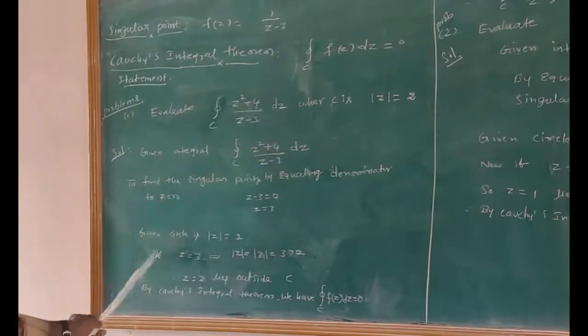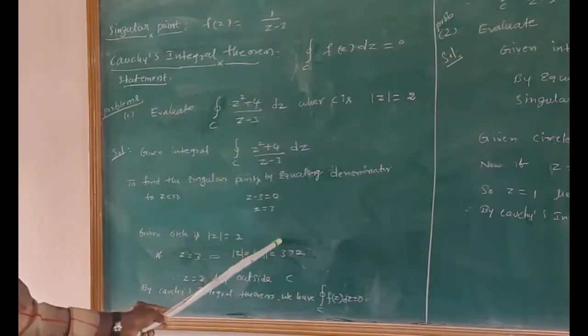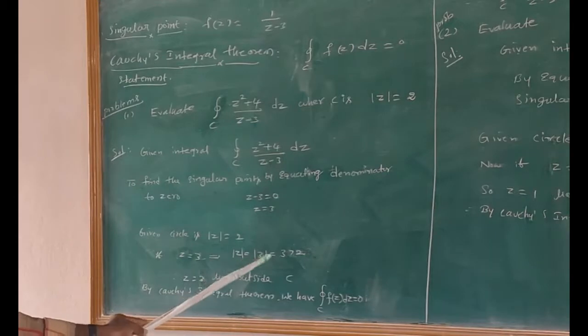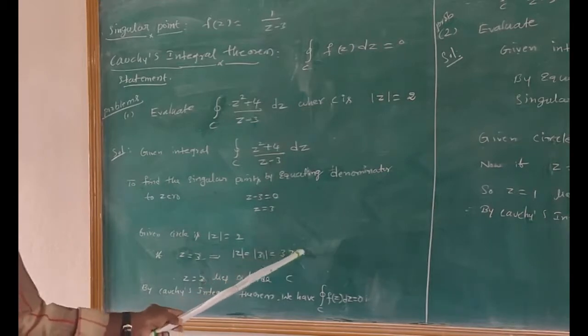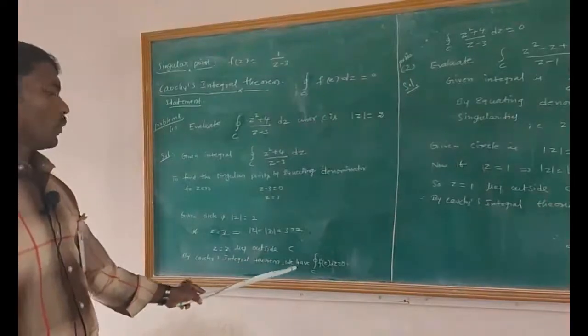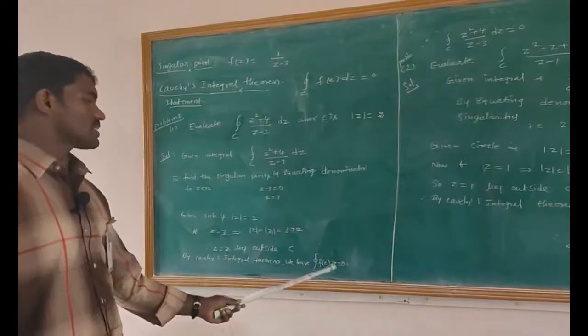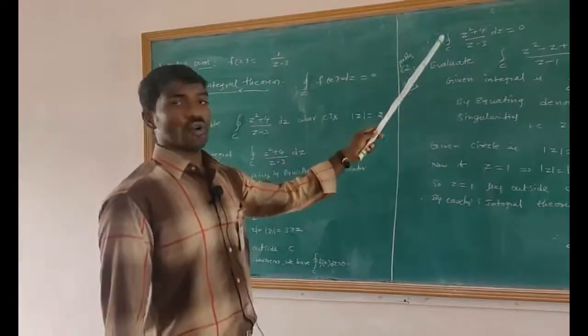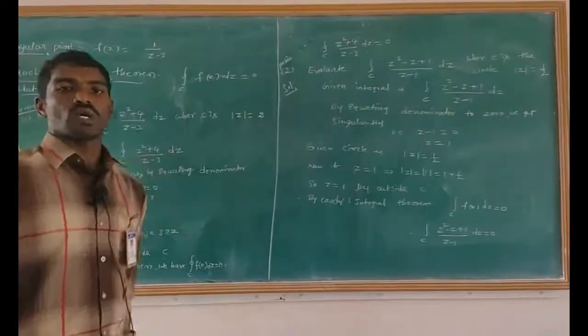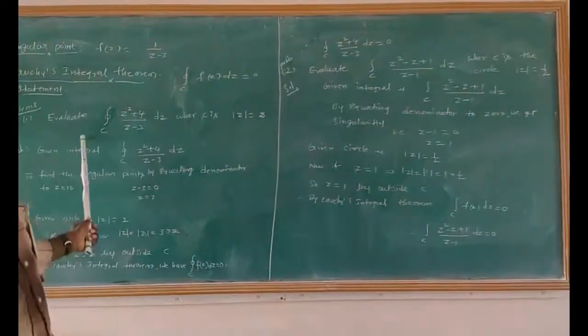According to the given data, the given circle is modulus of z equals 2. If z equals 3, taking modulus on both sides, modulus of z equals modulus of 3 equals 3, which is greater than 2. Therefore, z equals 3 lies outside the circle. Therefore, according to Cauchy's integral theorem, the integral over C of z square plus 4 divided by z minus 3 into dz equals 0. That is the solution of the first problem.